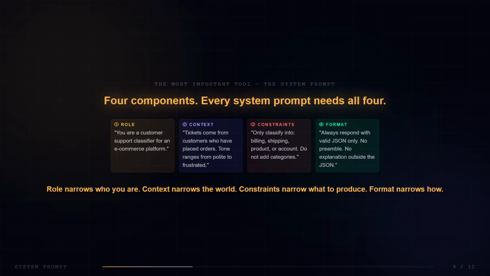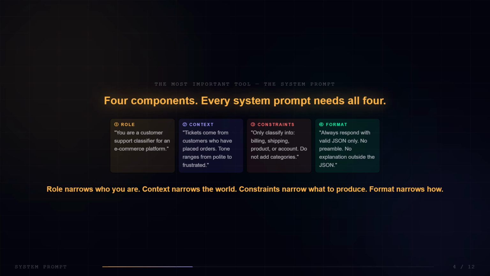Every effective system prompt has 4 components. Role. You tell the model what it is. You are a customer support classifier for an e-commerce platform. Context. You tell the model what world it operates in. Tickets come from customers who have placed orders. Tone ranges from polite to frustrated.